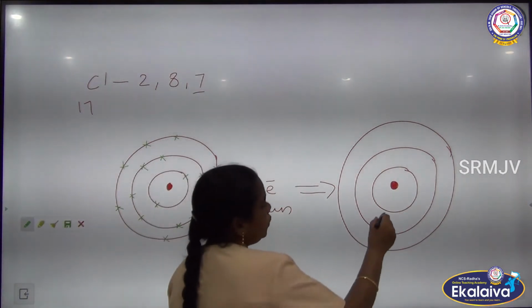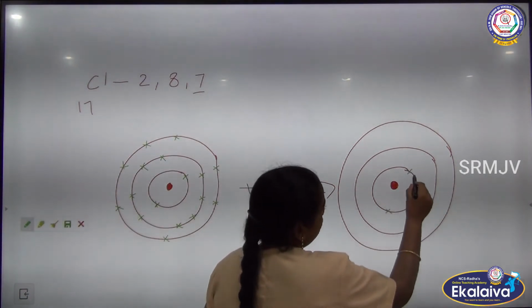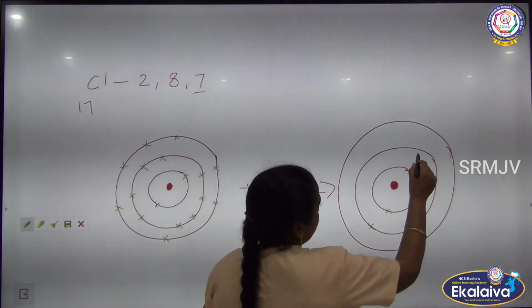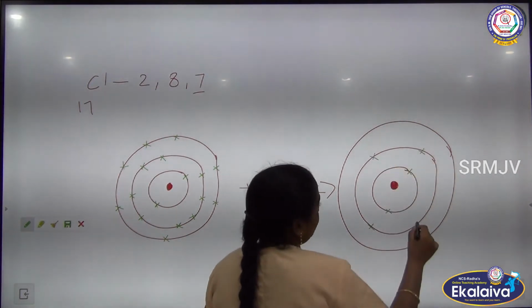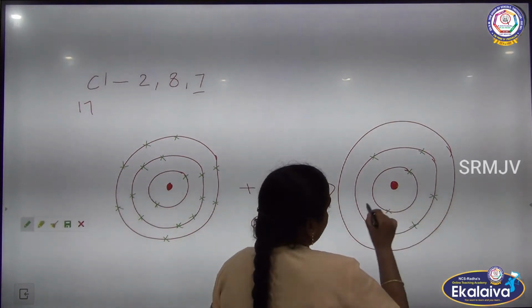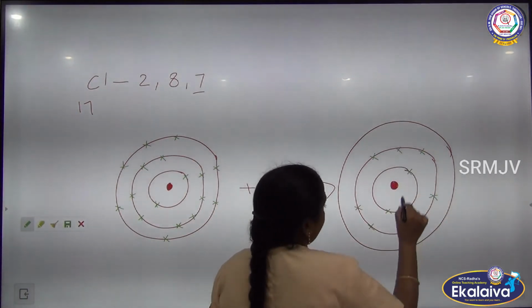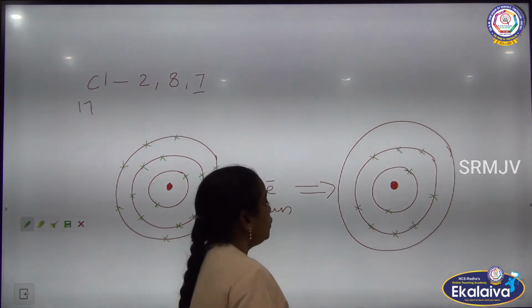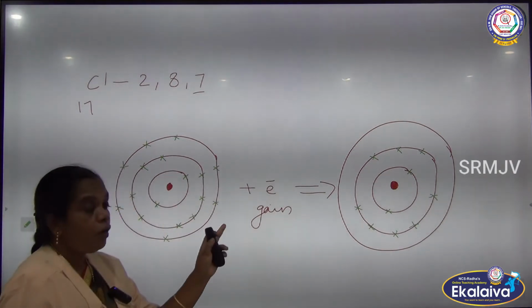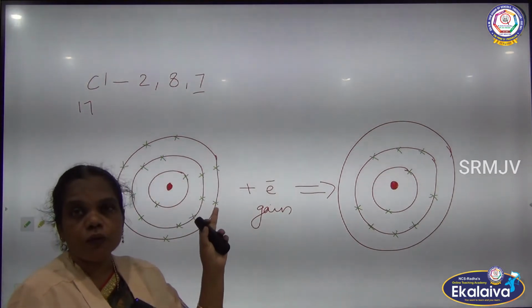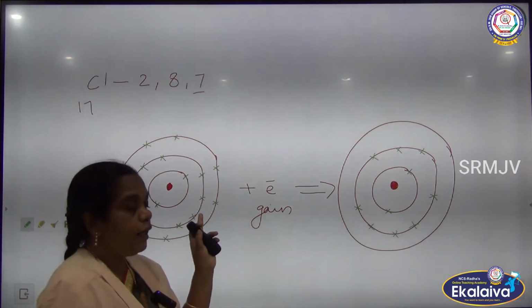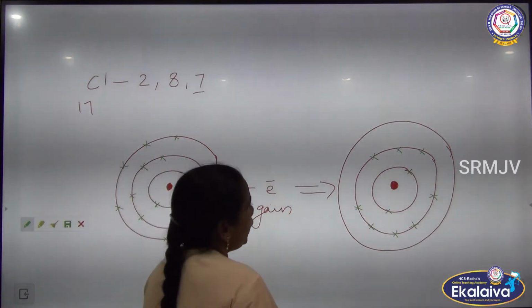Now 2 electrons, 1, 2, then 1, 2, 3, 4, 5, 6, 7, 8. So it is going to gain one electron from sodium, what sodium loses. Understand? It gains one electron from sodium.